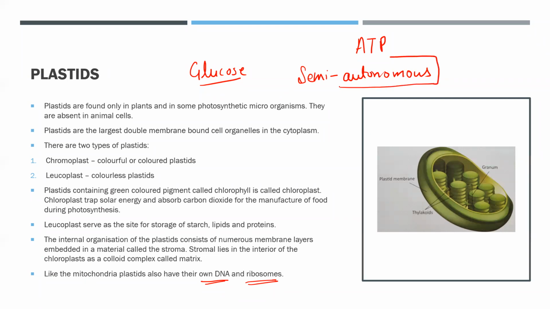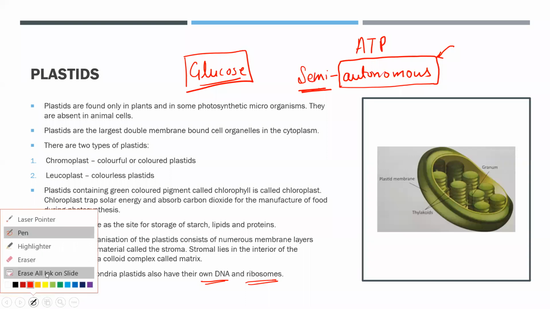Autonomous means kind of independent, one that can work on its own. That's called autonomous, an independent body. But it is semi. Semi means it cannot live outside the cell. So it is somewhat dependent on the cell, because it cannot function outside the cell. It has to function inside the cell only. So semi-autonomous means it doesn't take instructions from the rest of the cell. It has its own DNA, own ribosome. So it continuously produces glucose, continuously performs photosynthesis 24/7 whenever sunlight is available.